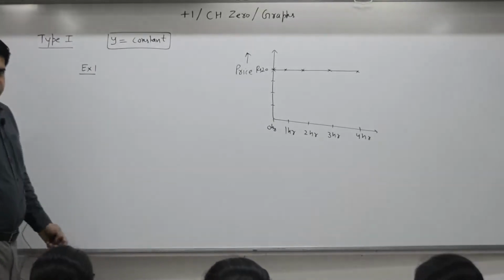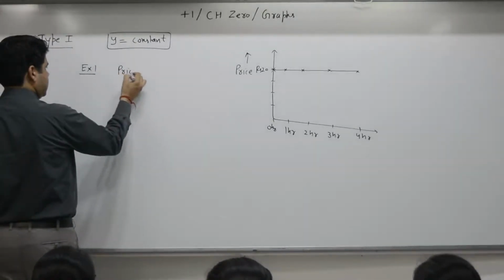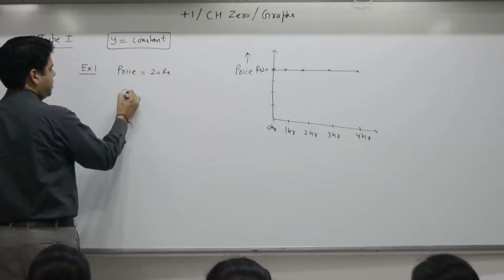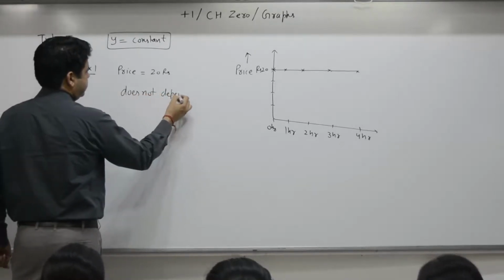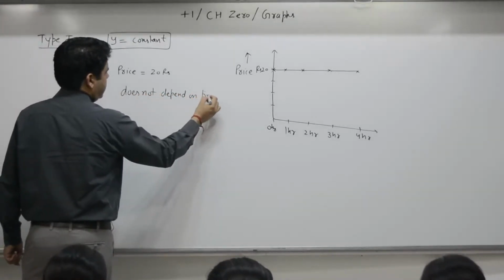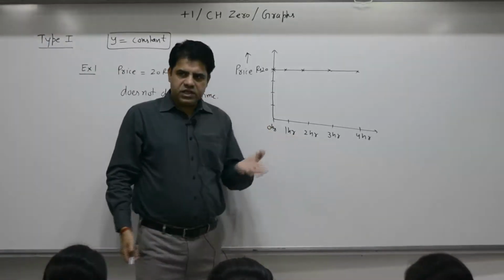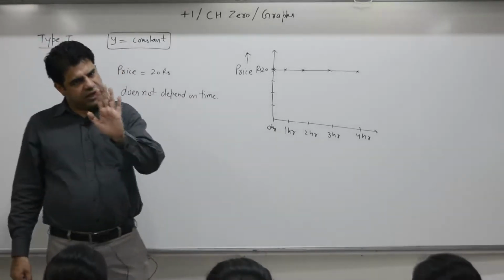This graph is price equal to 20 rupees. It does not depend on time. The shopkeeper may say, whenever you come, 1 hour, 2 hour, 3 hour, the price remains the same. Throughout the day, it is the same.